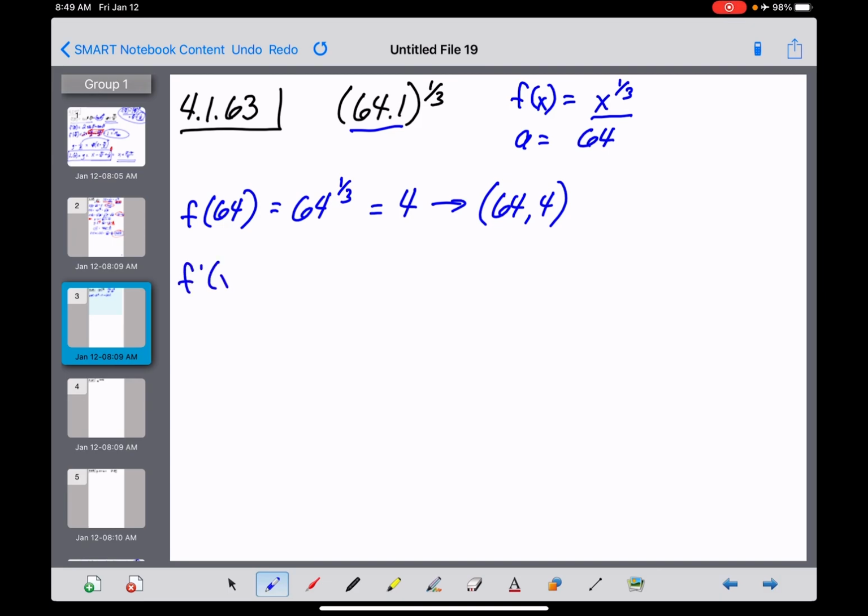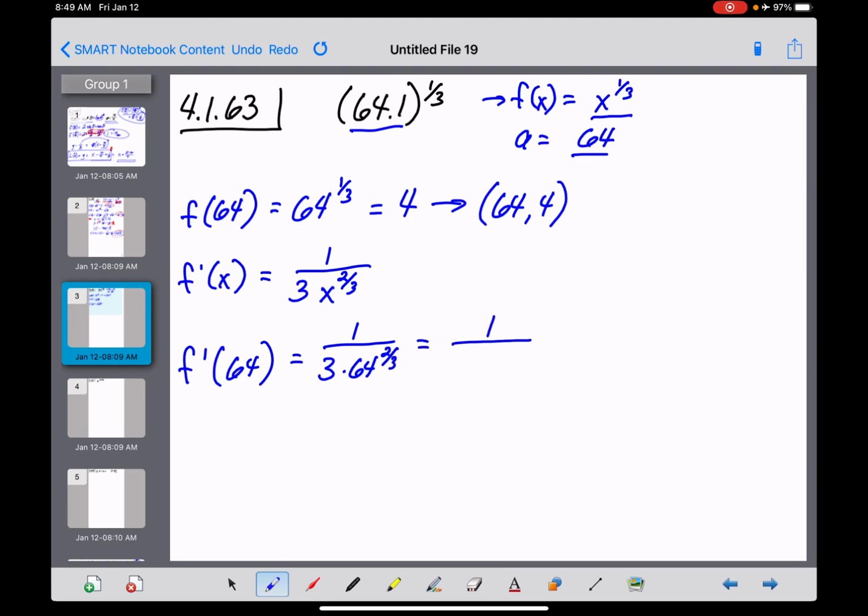So to do that, first we need to find our general derivative, f prime of x. That derivative is going to be 1/3 x to the negative 2/3. So I'll go ahead and write it like this: 1/3, and then x to the negative 2/3 becomes x to the positive 2/3 on the bottom. And I'll just leave it like that. We now need f prime at our a value of 64. So that's going to be 1/3 times 64 to the 2/3 power.